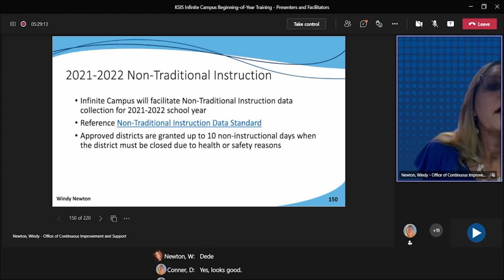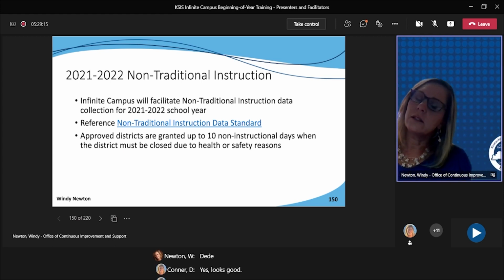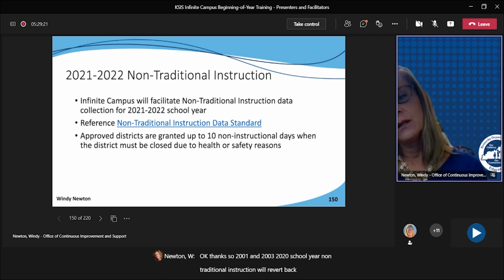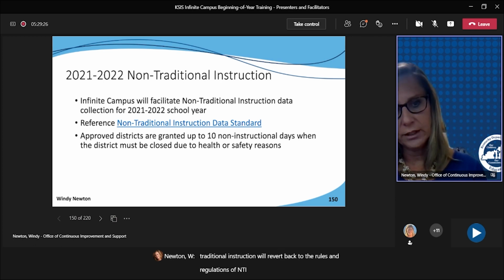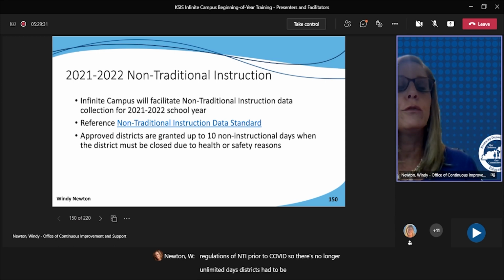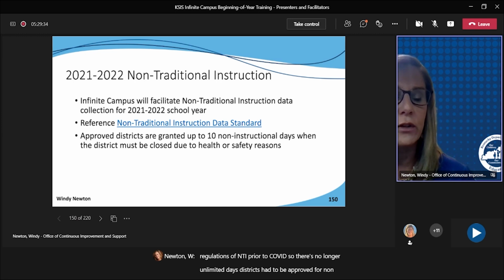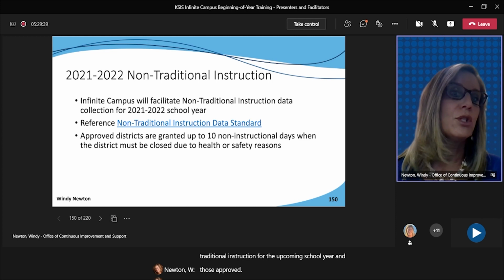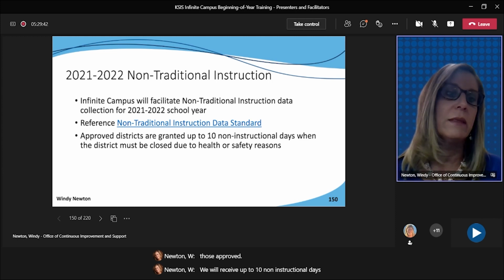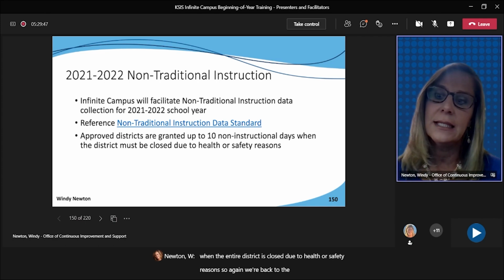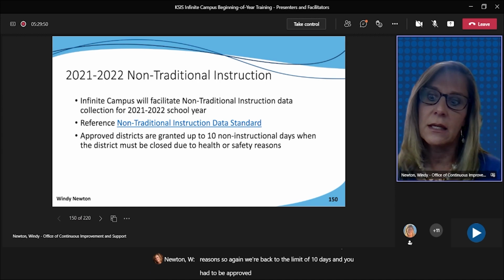Okay, thanks. So for the 2021-2022 school year, non-traditional instruction will revert back to the rules and regulations of NTI prior to COVID. So there's no longer unlimited days. Districts had to be approved for non-traditional instruction for the upcoming school year, and those approved will receive up to 10 non-instructional days when the entire district is closed due to health or safety reasons. So again, we're back to the limit of 10 days, and you had to be approved in advance to be an NTI participating district.